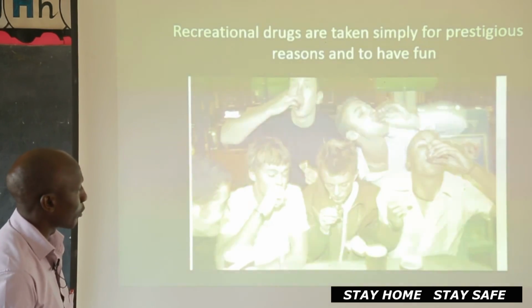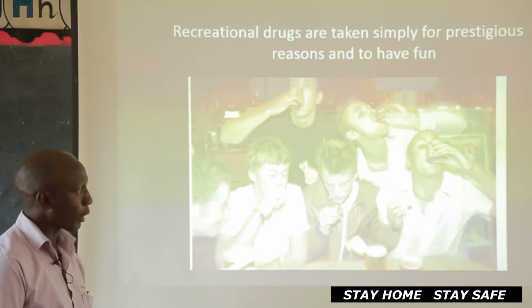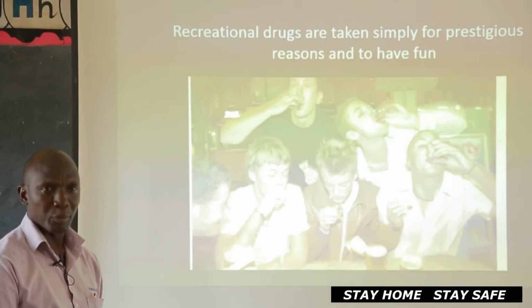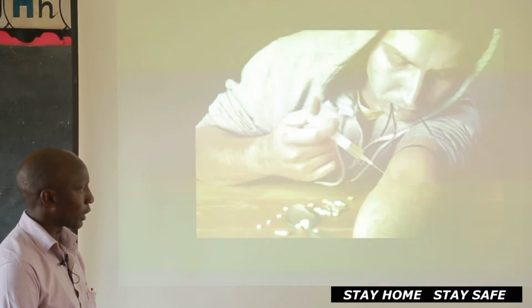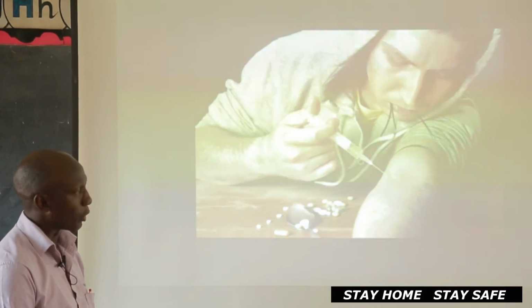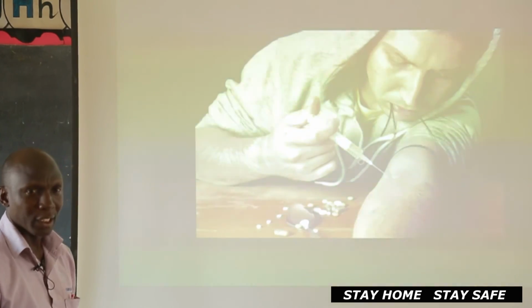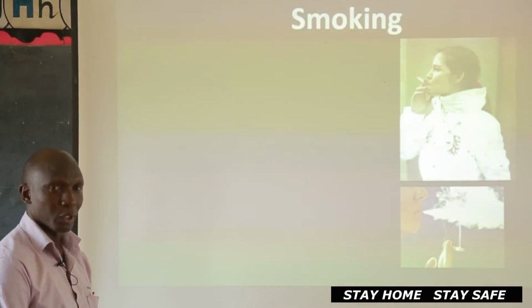Then we are seeing here people having a party, they are drinking. So which drug are they abusing here? You can see they're abusing alcohol. Then you have got somebody injecting himself with a certain type of drug. Which drug could that be? That could be cocaine, that could be heroin, and so on. What is that one doing? That one is smoking tobacco.